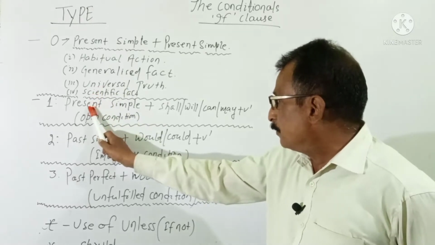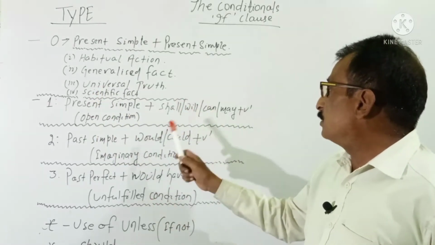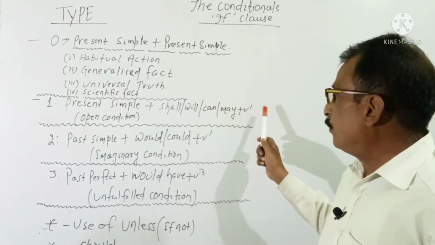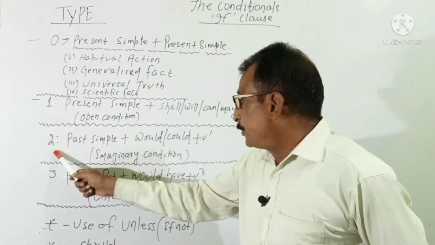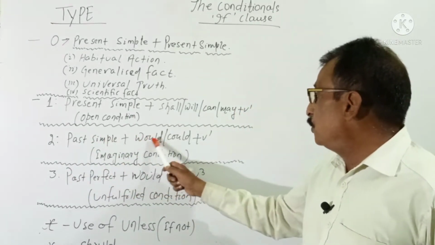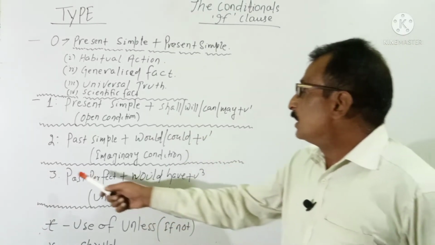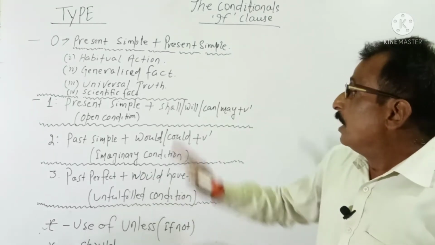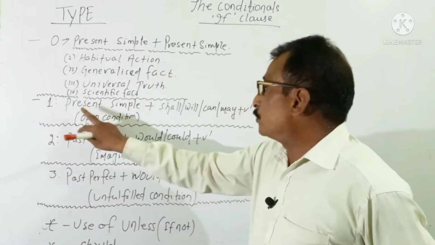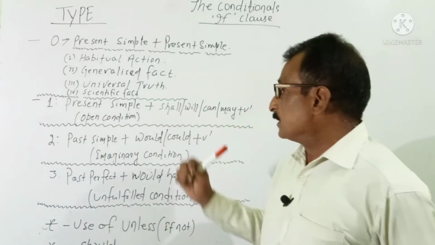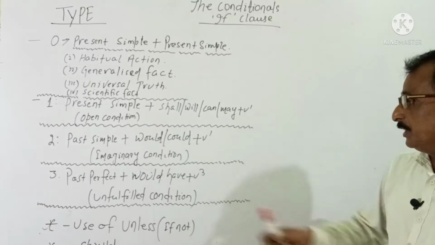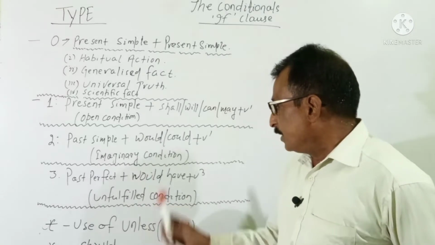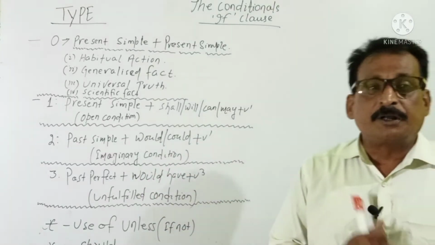This is the subordinate clause. And in the main clause, it will be shall or will or can or may, depending upon the situation, plus V1. Type 2: past simple plus would or could plus V1. Type 3: past perfect plus would have plus V3. Condition 1 is also named the open condition, right? Condition 2 is also named the imaginary condition, and type 3 is named the unfulfilled condition, right?